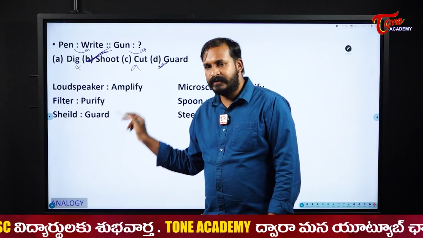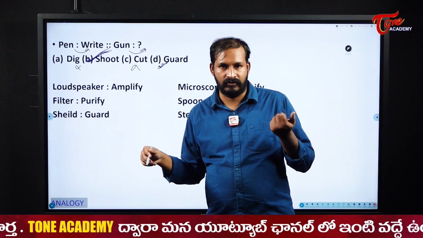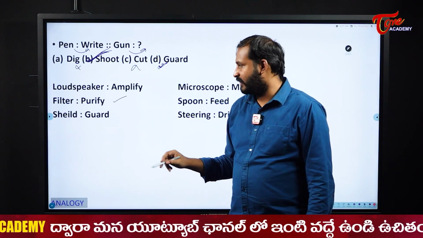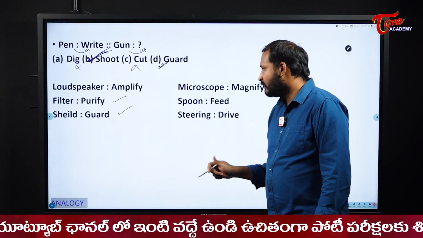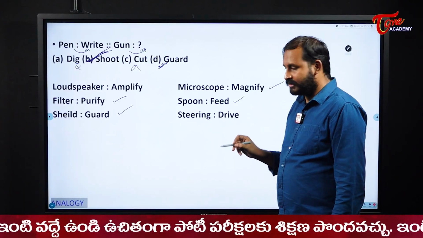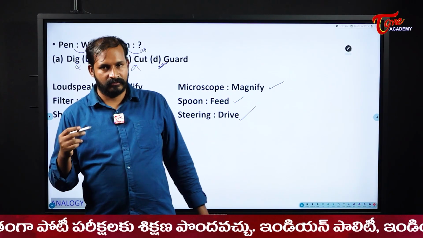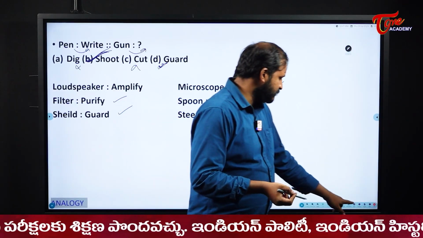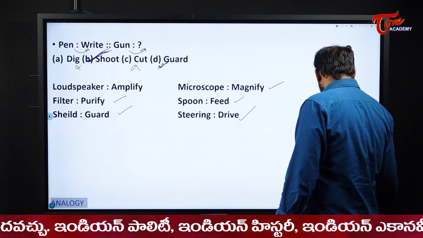Loudspeaker is to amplify. Amplify what? Sound. Filter is for purification. Shield is to guard. Microscope is used for magnifying the things. Spoon is used for feeding. Steering is used for what? Driving. So instrument and its usage. Right? Next one. We will see the next one.